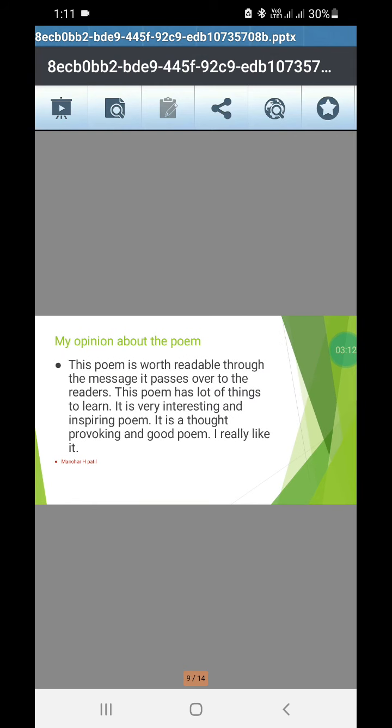And the last point is my opinion about the poem. So this poem is worth readable through the message it passes over to the readers. This poem has lot of things to learn. It is very interesting and inspiring poem. It is a thought-provoking and good poem. I like it. So this way we can complete the appreciation question.